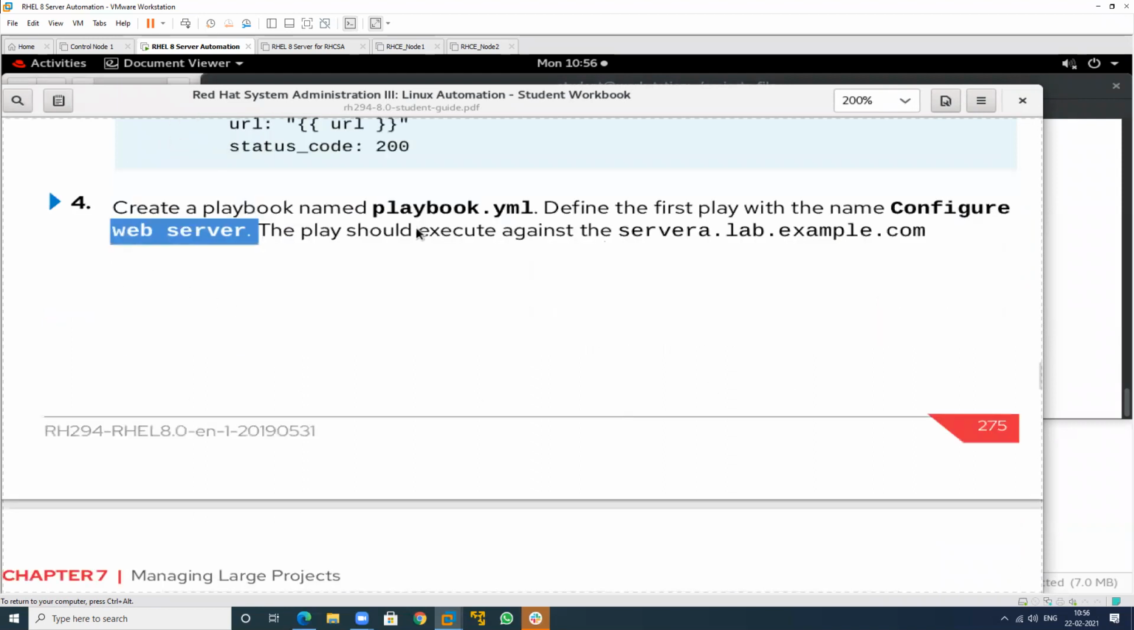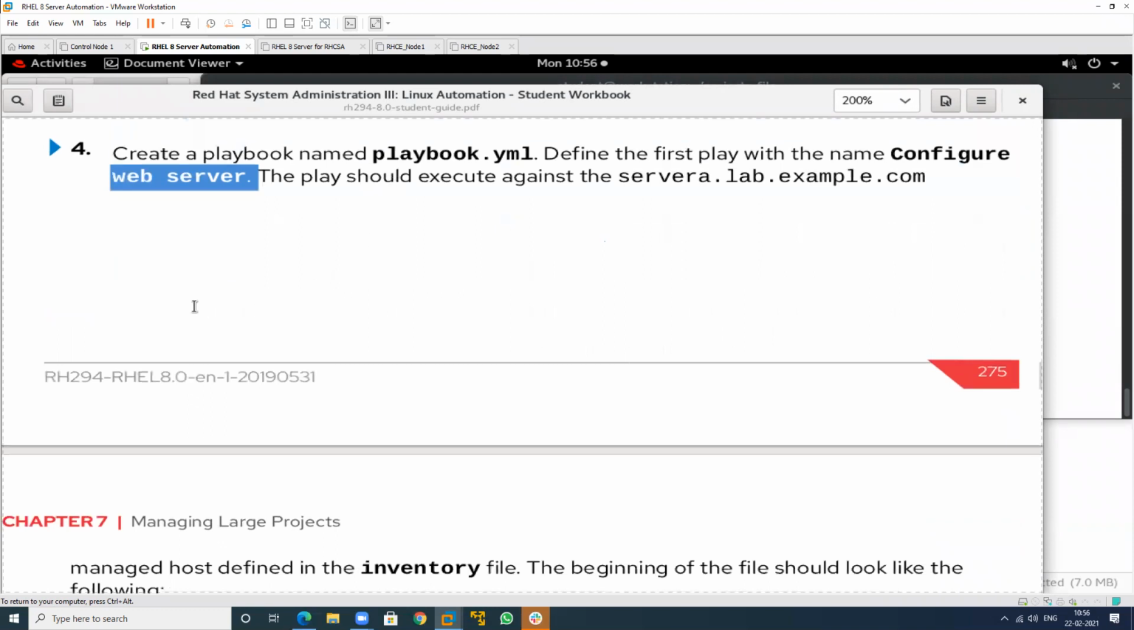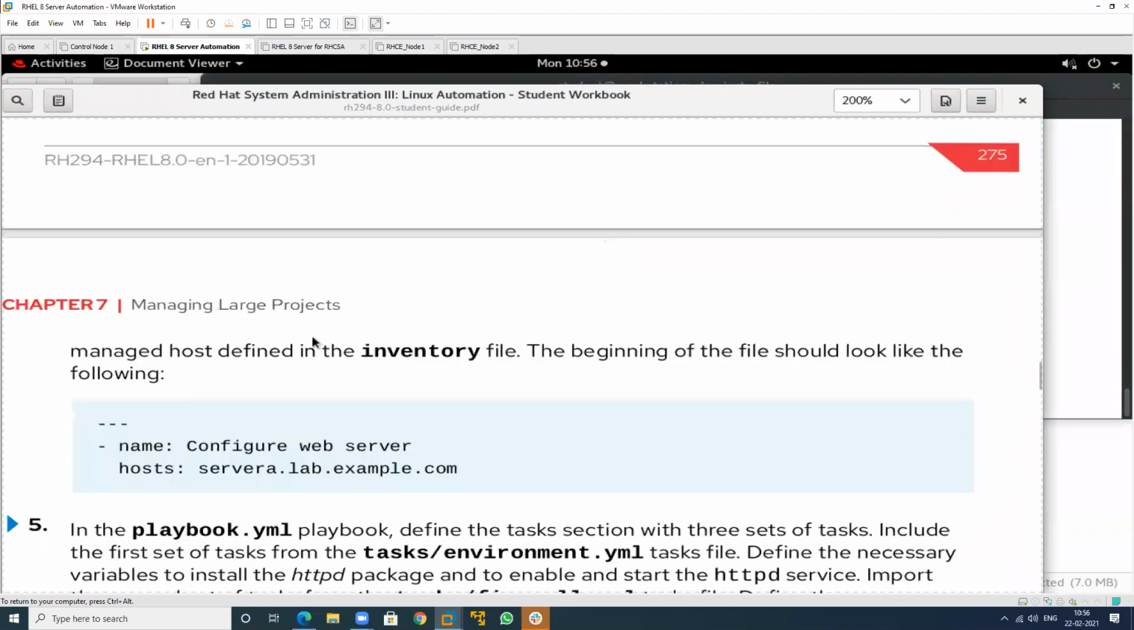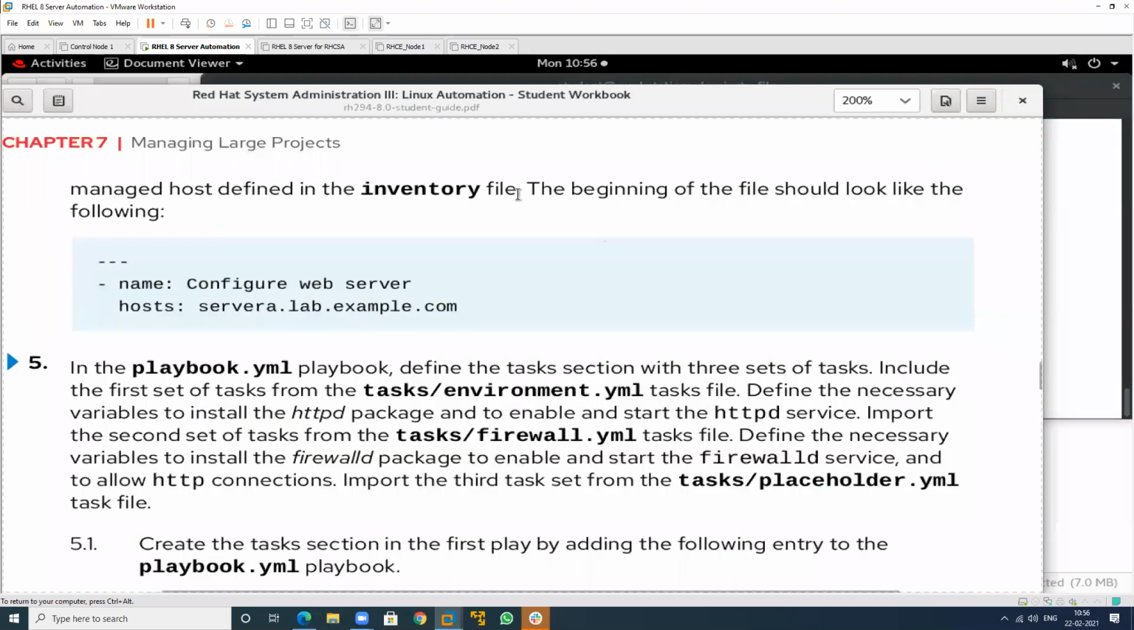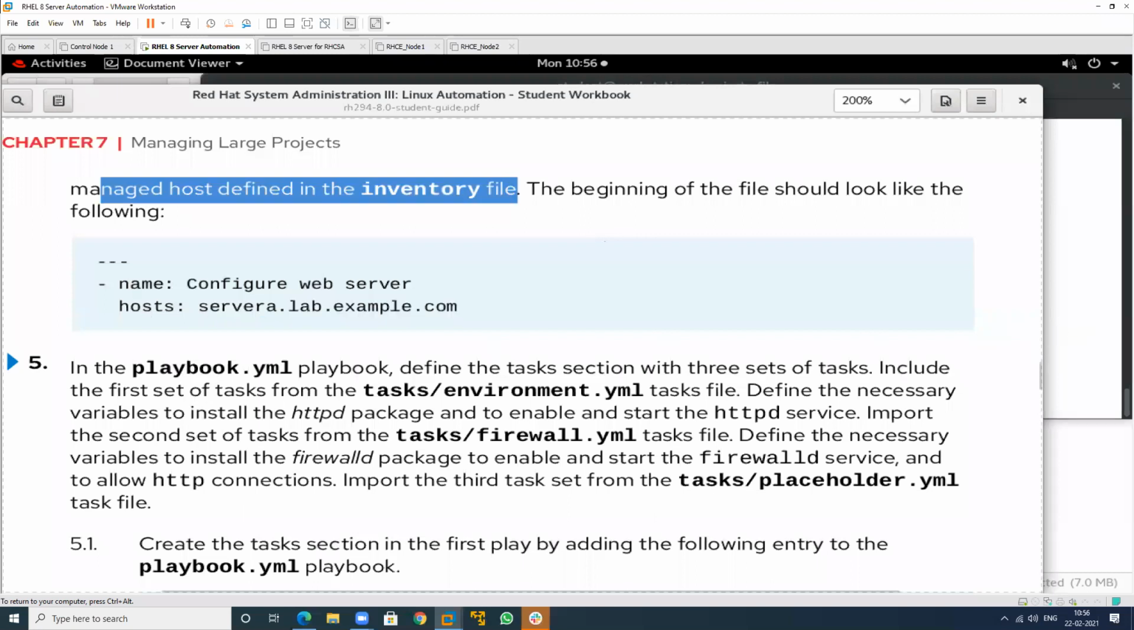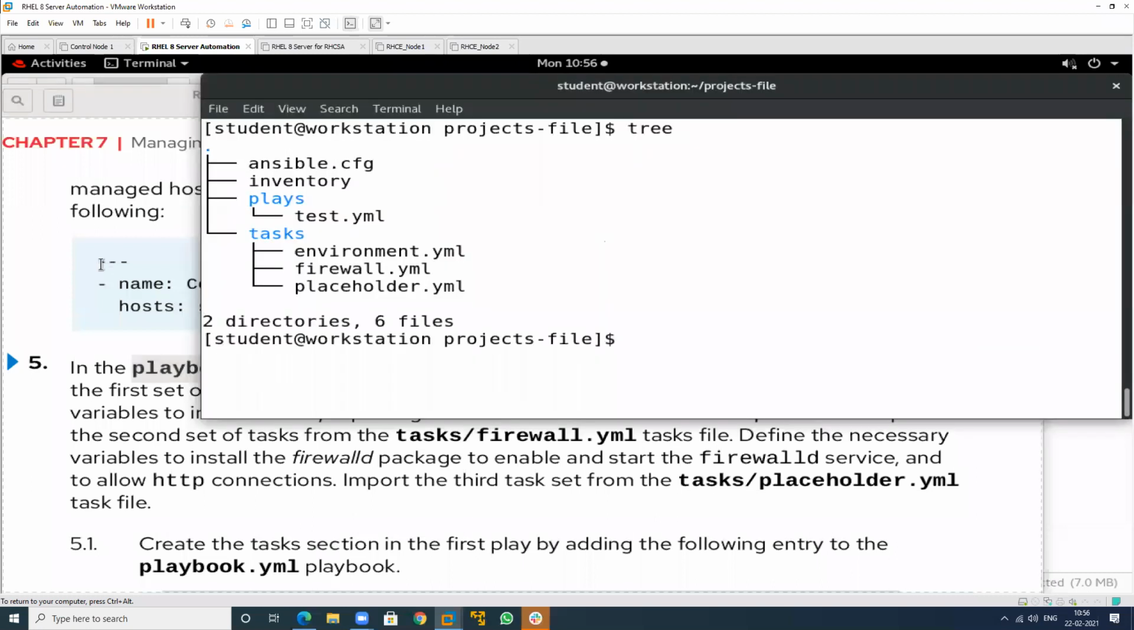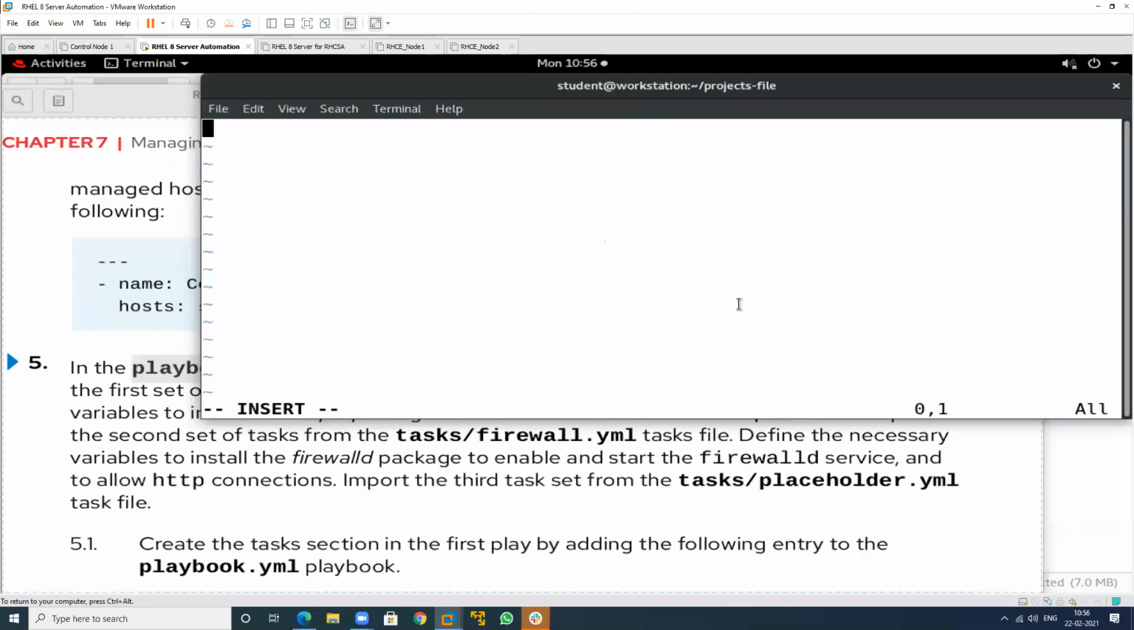So this is my inventory file. In this particular file, the managed hosts are contained. So the managed hosts are defined in which particular file? This one. So the beginning should start like this. So give the name. I will create a file that is the main playbook, and in this, what will I write? So these are my 3 lines. So just manage these lines.